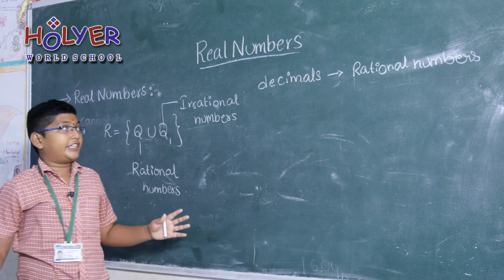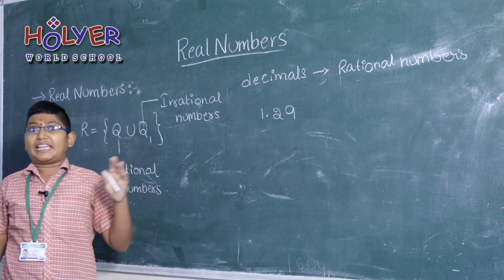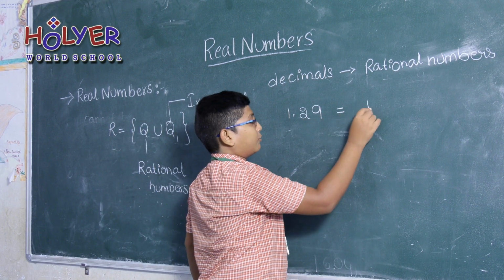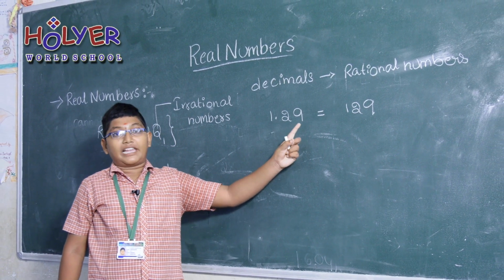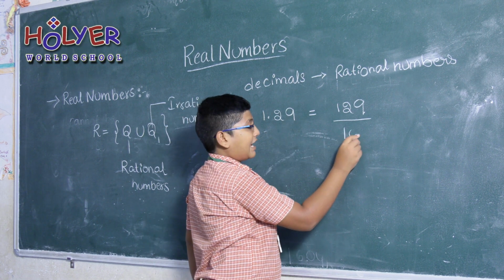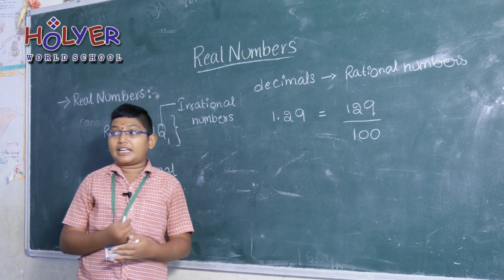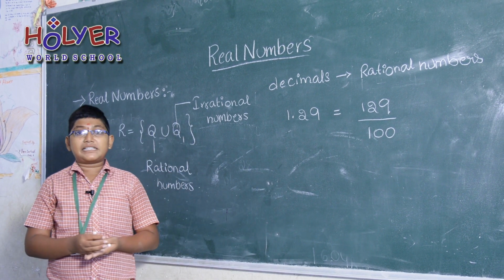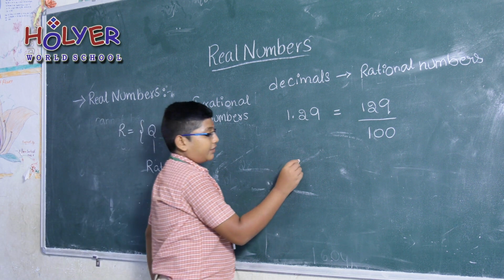A general decimal, if we take 1.29, changing it into a rational number, we remove the point to get 129, and after the point there are 2 values, so we have to put 1 here and 2 zeros here. So changing 1.29 into a rational number makes 129 by 100. Some decimals are terminating, those decimals we have to change. If we take